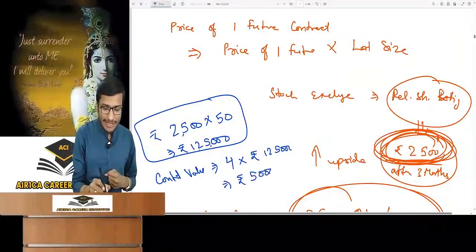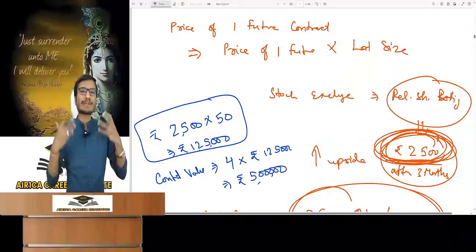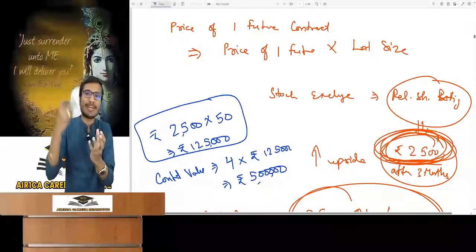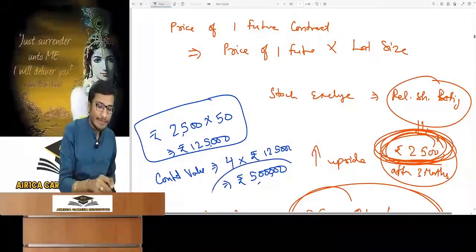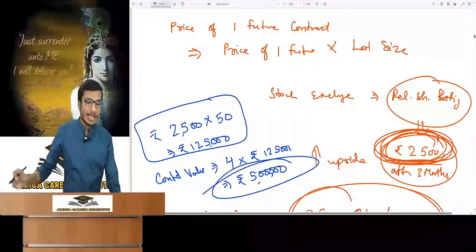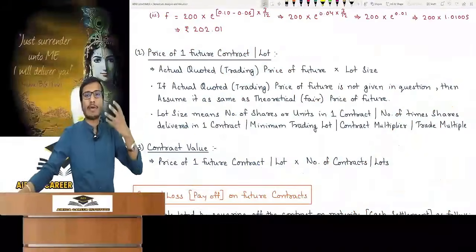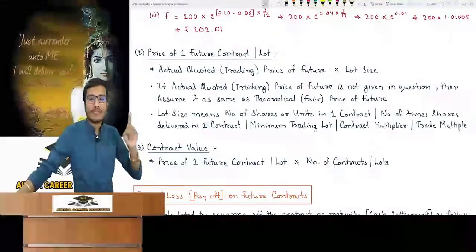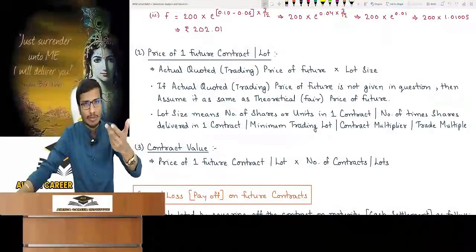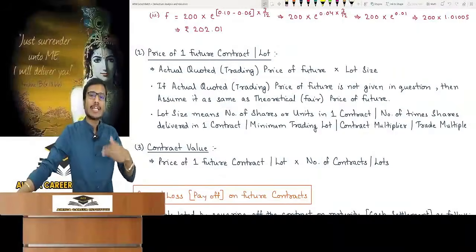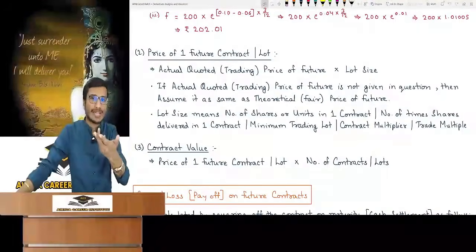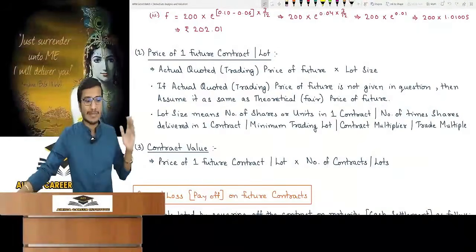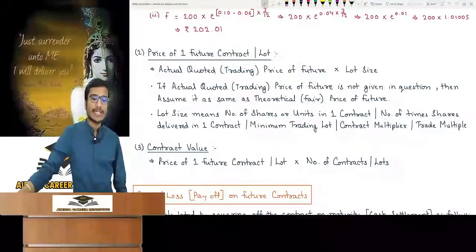I have entered a future contract of rupees 5 lakh. This is known as contract value. It means the amount of future contract made. The price of one future contract or lot is one thing; contract value is the price of one contract multiplied by how many contracts or lots I have made. So you should have clarity in these things.